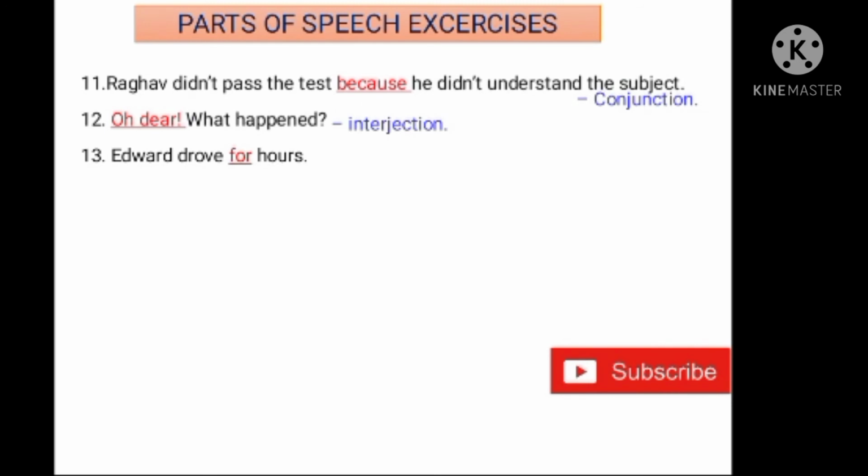13th one. Edward drove for hours. Here the word for is preposition. For, on, off, at. These are all prepositions. The new car broke out. How is the car new? The car is noun, whereas here new car. How is the car new? So here it is an adjective.